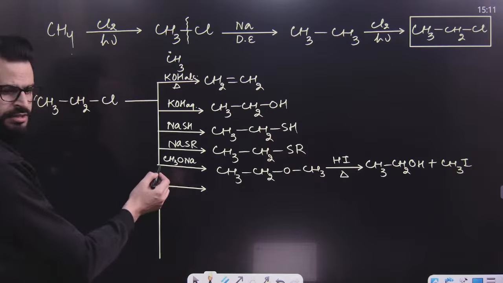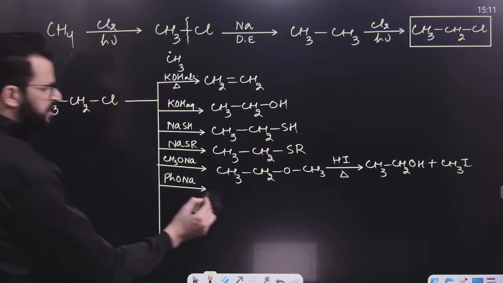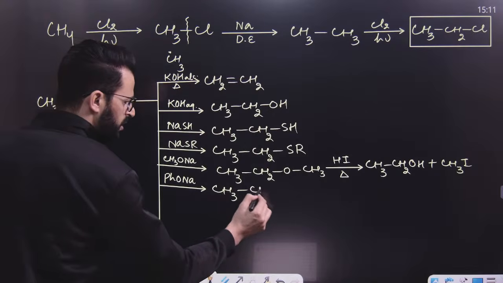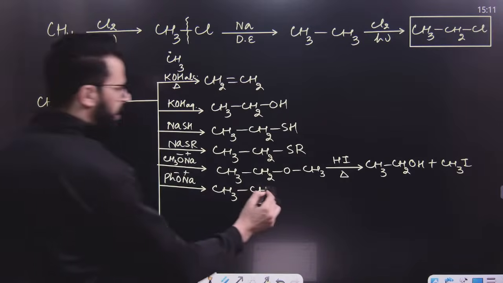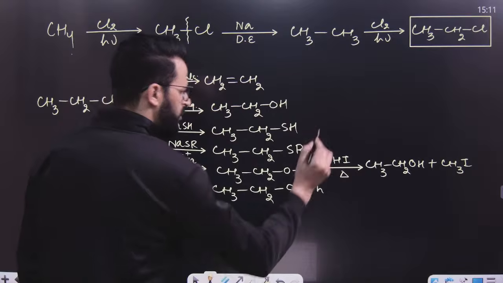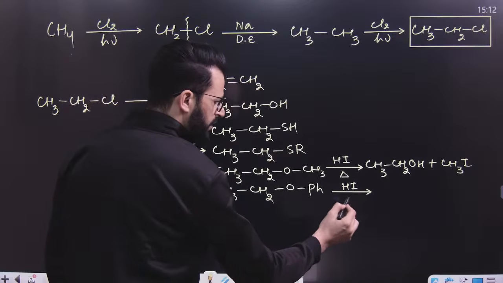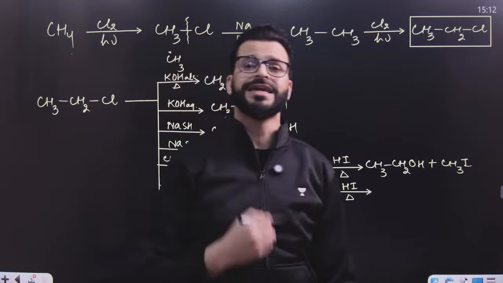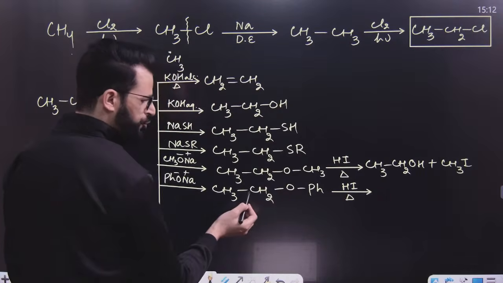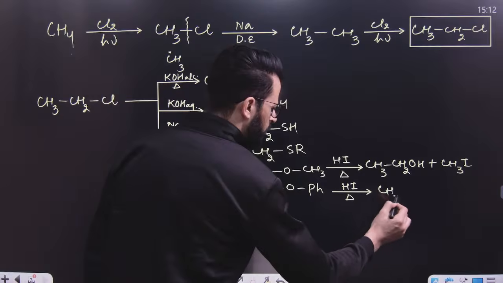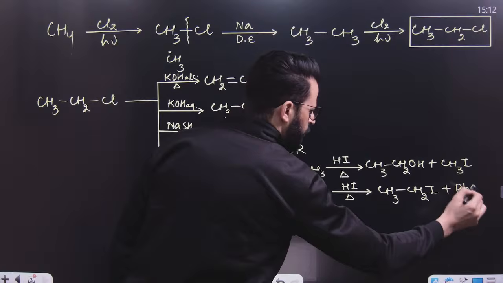If you treat this with phenoxide, say sodium phenoxide, this is once again Williamson ether synthesis. Then what will happen? This phenoxide ion will replace the Cl and the product will be like this. But if this ether is treated with HI, whether 1 mole or in excess, what will happen? Have a look. This bond will be broken. I goes to this and one of the products will always be phenol. So it will result in the formation of alkyl iodide and we will get phenol.